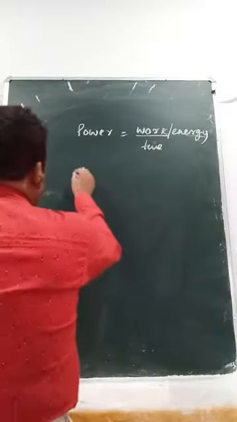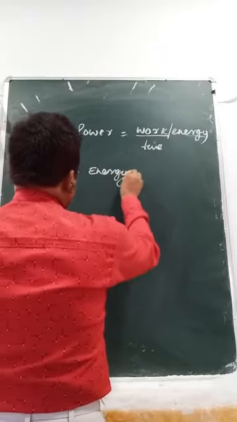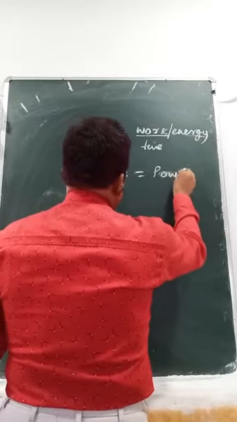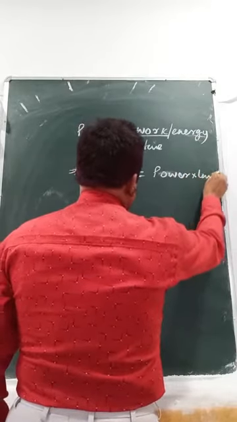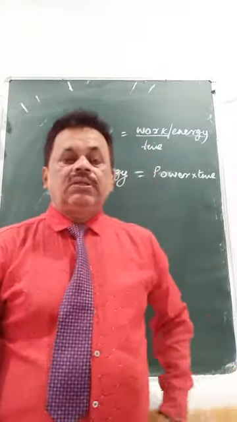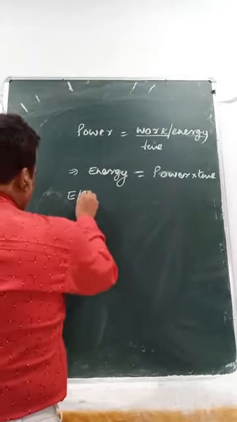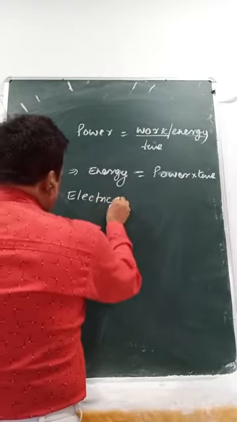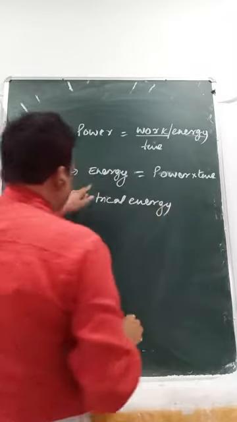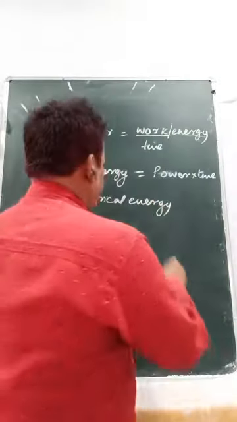That means energy equals power into time. So what is that energy? When you use electricity, we call it electrical energy. So instead of energy, we call it electrical energy. That is power into time.